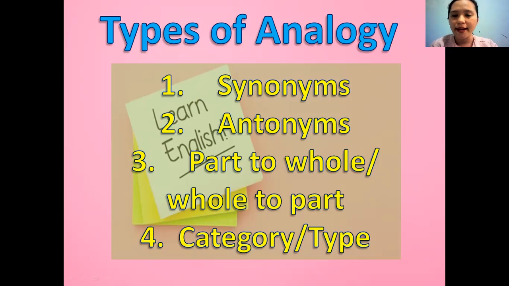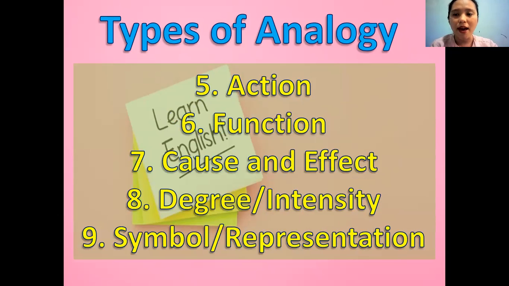Fourth, we have category or type. For example, HBW is to ballpen, as Mongol is to pencil. The category or type of a ballpen is the HBW. Then the category or type of a pencil is Mongol. That's the example for category or type. Then we have action. For example, teacher is to teach. Then student is to study. The action of the student is to study. The action of the teacher is to teach.